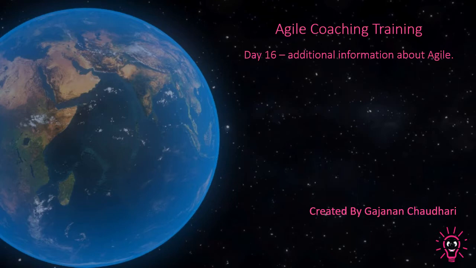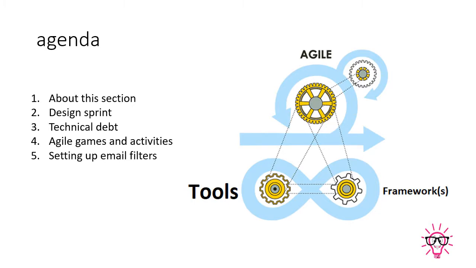So let's see the agenda of today's training. The agenda's first point is about this section: design sprint, technical debates, agile games and activities, and setting up email filters. So we will see the first point about this section.